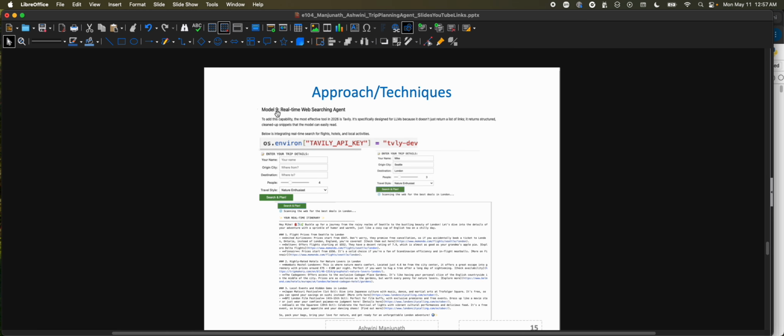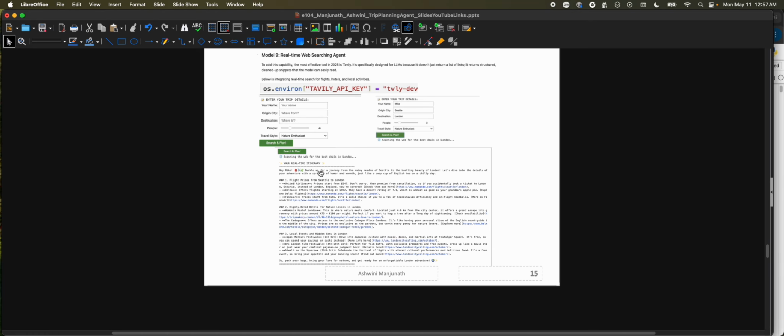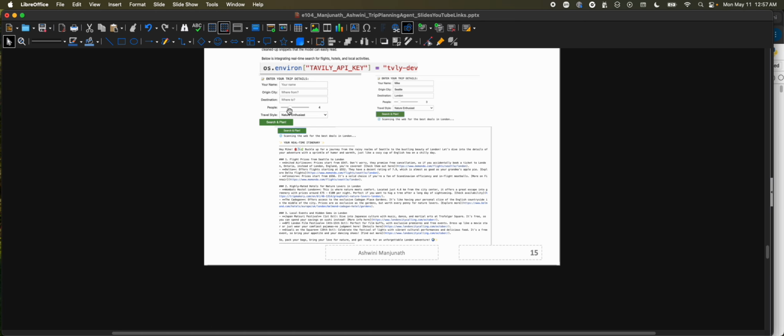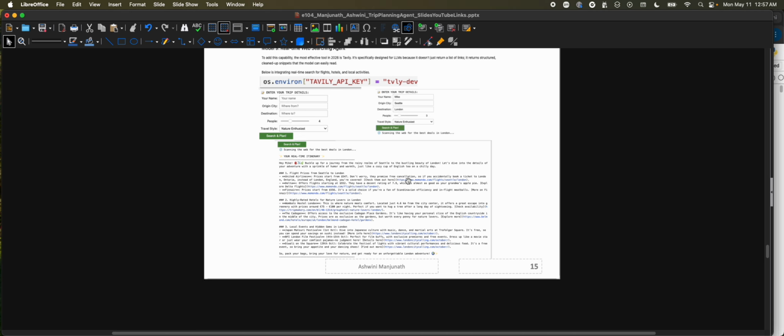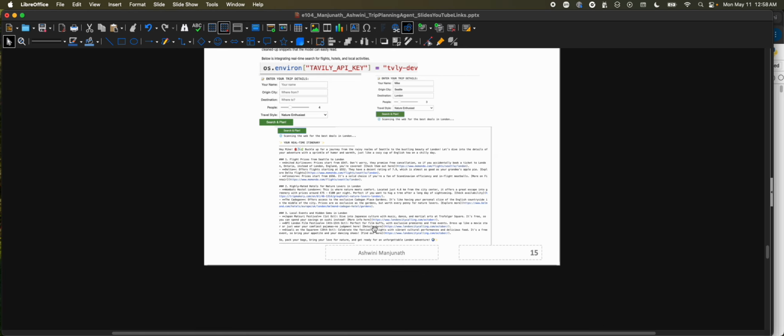And then at the end, I use the real-time web searching agent using the Tavily API, which is the most effective tool as per 2026. Again, this can take inputs from the user and then plan accordingly with the more detailed approach. Here the difference is we can also provide the list of links wherein the user can further research more as they need by clicking the link, and more details are provided, as you can see here, with the local events and hidden gems, etc., wherein again as needed user can go into research more based on the links provided.